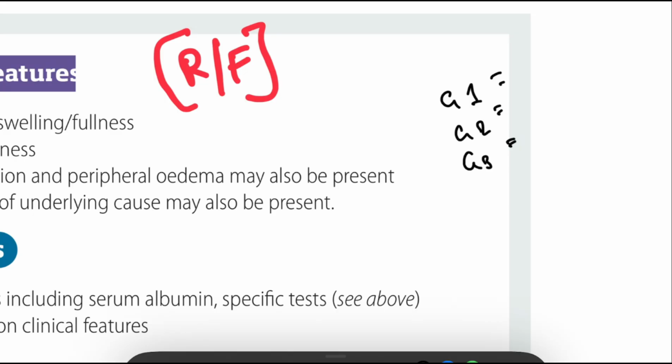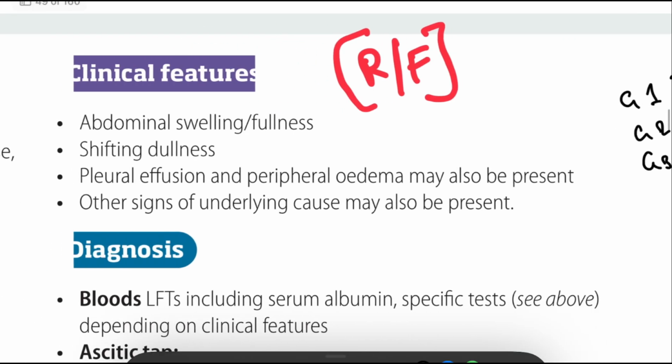In grade 1, ultrasound is enough for mild cases. In moderate cases, the patient has visible distension. In large cases, we can see tense ascites.